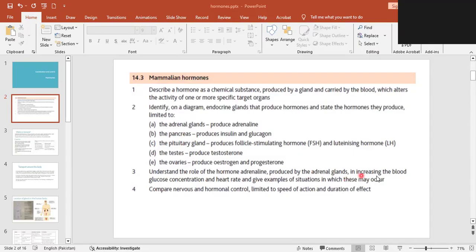Plus there's another hormone that controls the blood glucose concentration, known as insulin, right? We are going to cover these two major hormones in this chapter. Plus you need to be able to compare the nervous system and the hormonal control on the basis of the speed of the action and the duration of the effect. First of all, let's understand what a hormone actually is.